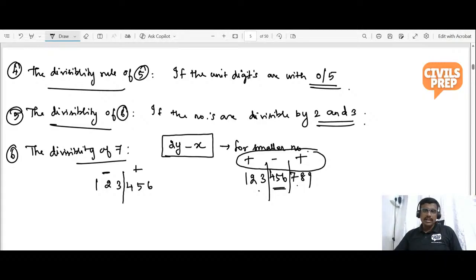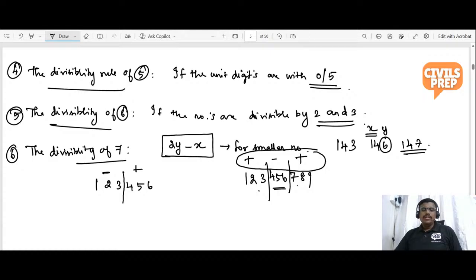If it is a smaller number, like 143, 146, 147, if three-digit numbers are given, the last digit is considered to be y and the remaining number is considered to be x.